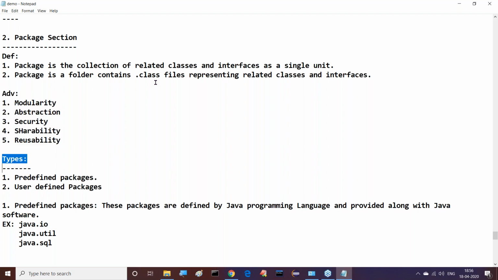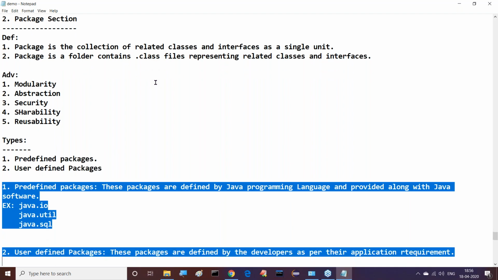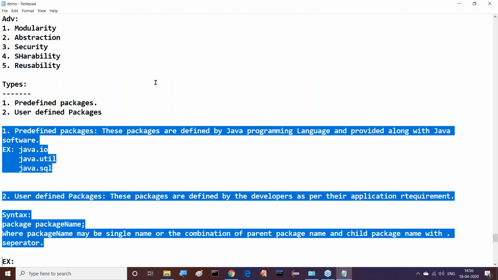Next, how many types of packages are available? Two types: predefined packages and user-defined packages. Predefined packages are defined by the Java programming language and provided along with the Java software. java.io, java.util, java.sql: all these are predefined packages.